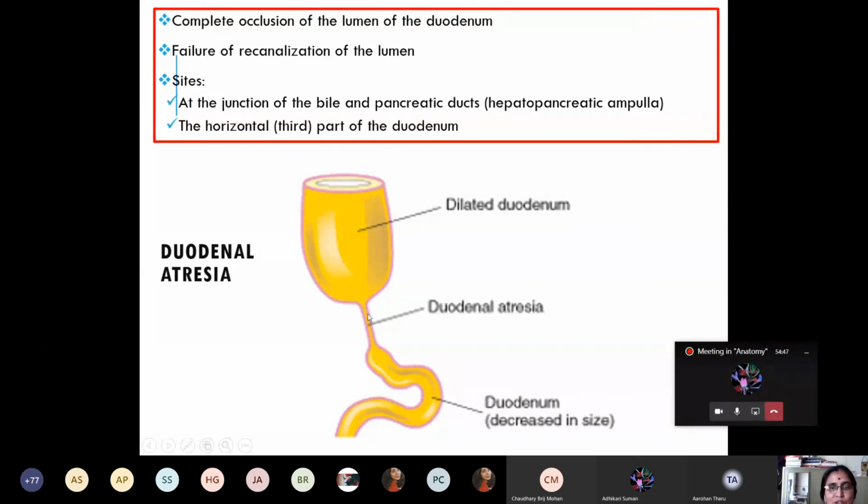Then another one is duodenal atresia. If there is complete occlusion, failure of complete recanalization of the duodenum, not partial, then that will lead to duodenal atresia. Okay, so in duodenal atresia also, the neonate will have vomit. What type of vomit? The vomit mainly consists of bile.